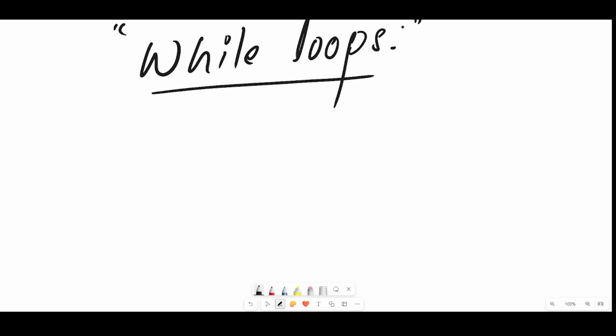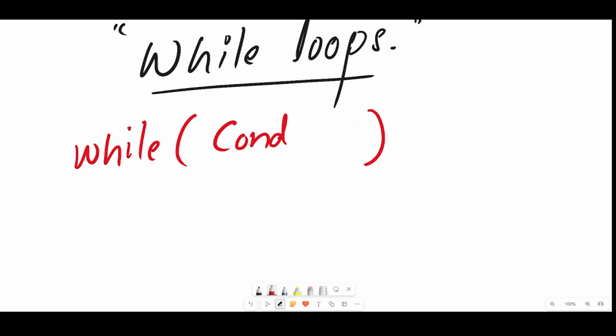When I talk about the while loop, the syntax will be much simpler than what we did in the for loop. We write the word while, then give the round brackets, and we have the condition inside it, whatever condition we want. Then we have the curly brackets. As you can see, we don't give the initialization and the update as we did in the for loop. In a while loop, we only put the condition. Yes, initialization and update are also required in a while loop, but we give them outside.